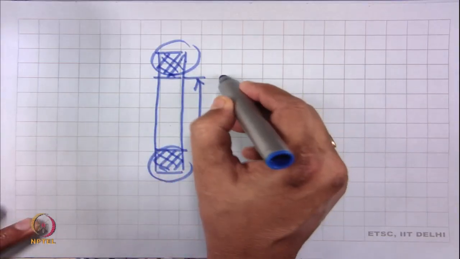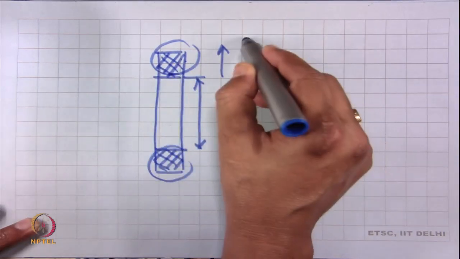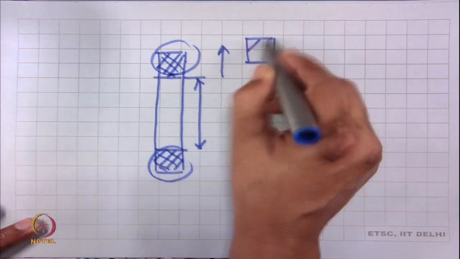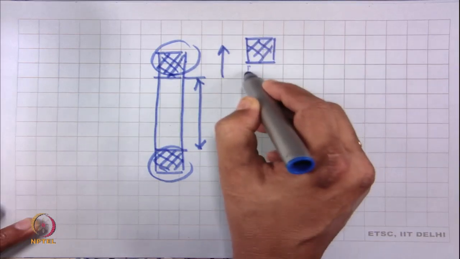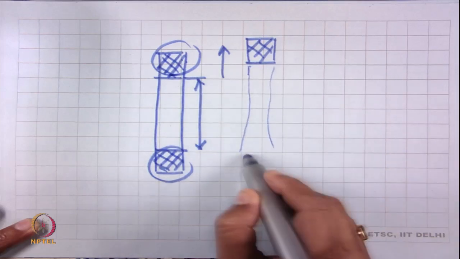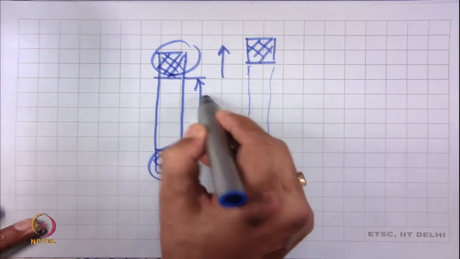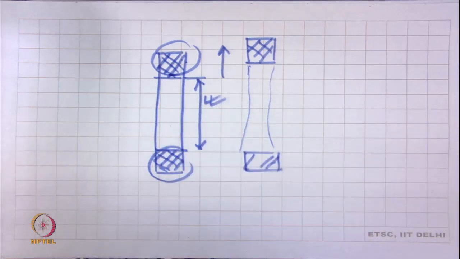Now, when it is extended, suppose it is extended to this point even before breakage, this has been extended. So, still this will be the gauge length, this gauge length is the initial length between the jaws.